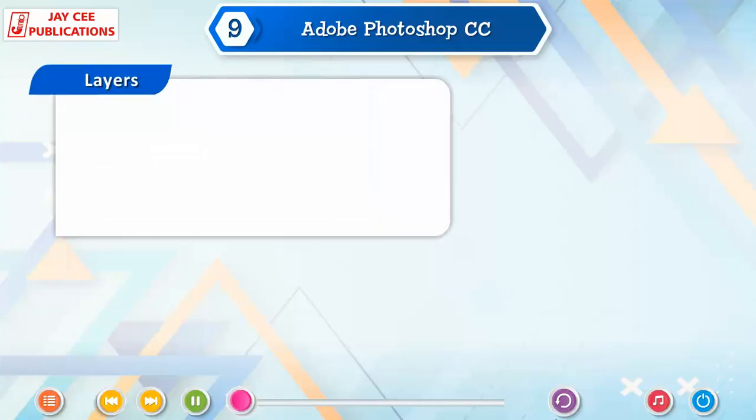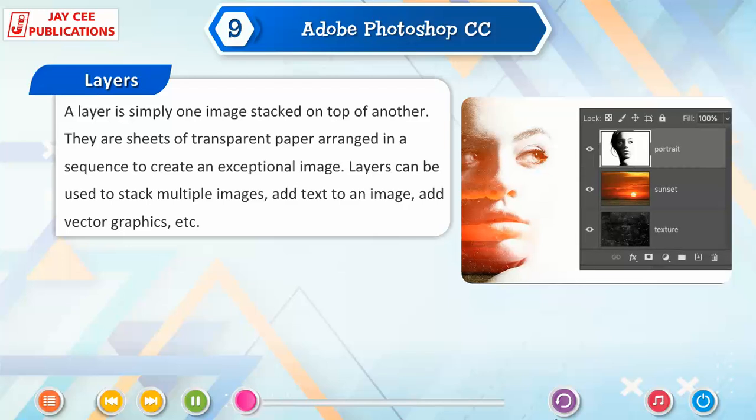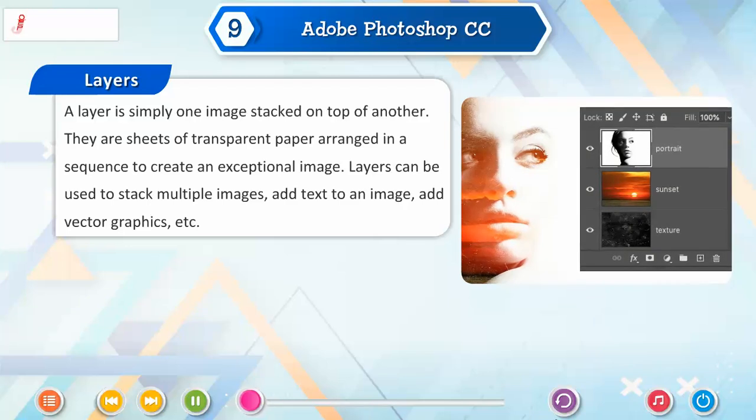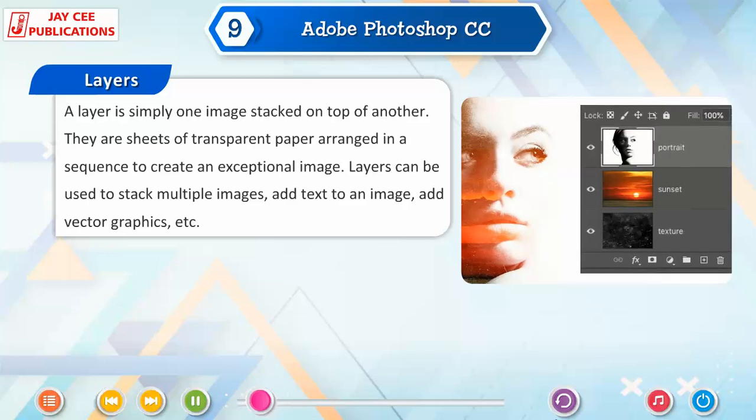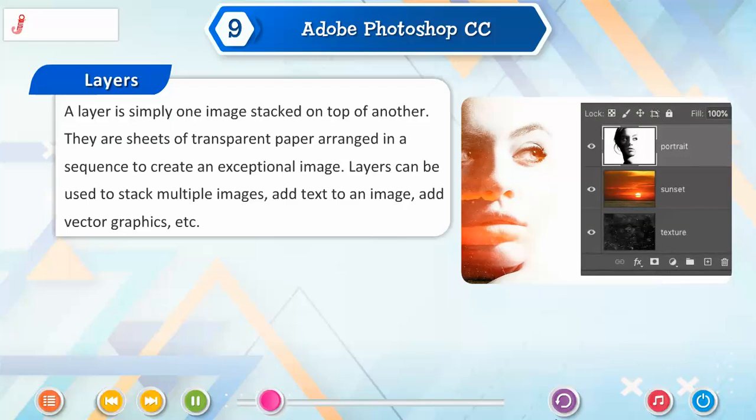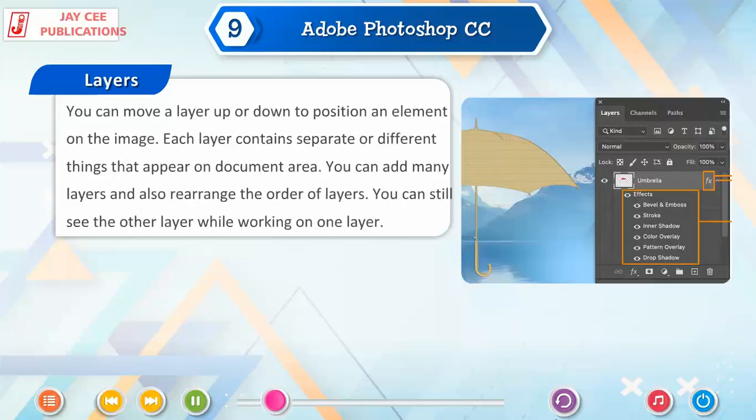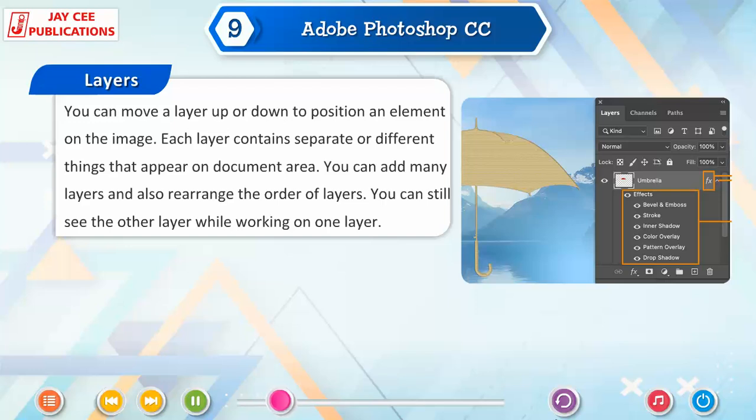Layers. A layer is simply one image stacked on top of another. They are sheets of transparent paper arranged in a sequence to create an exceptional image. Layers can be used to stack multiple images, add text to an image, add vector graphics, etc. You can move a layer up or down to position an element on the image. Each layer contains separate or different things that appear on the document area. You can add many layers and also rearrange the order of layers. You can still see the other layers while working on one layer.